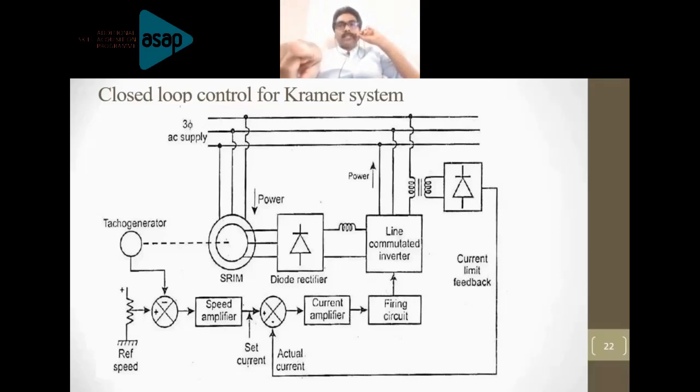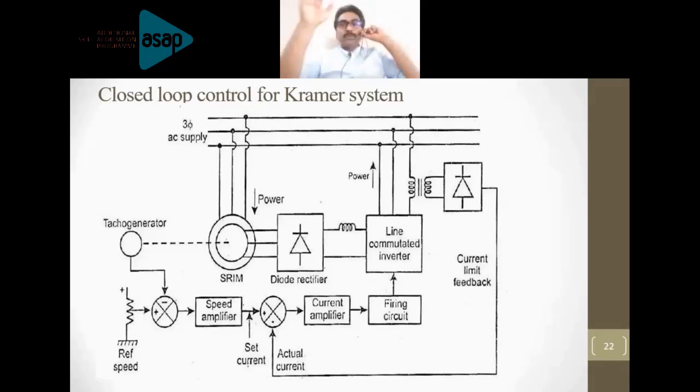See, a tachometer is connected to the slip ring induction motor to measure the speed, and you are giving the reference speed. That is compared and the output is taken. So here you can also write a speed controller, right? In order to avoid confusion, you may have a question why we are having a speed amplifier here. That speed controller will serve the purpose of the speed amplifier also, right?